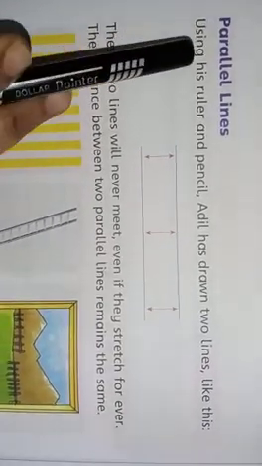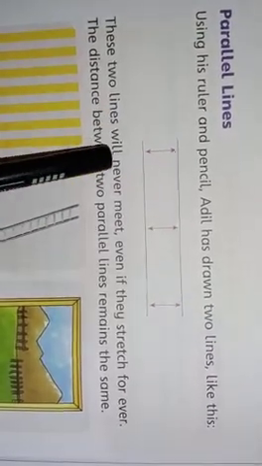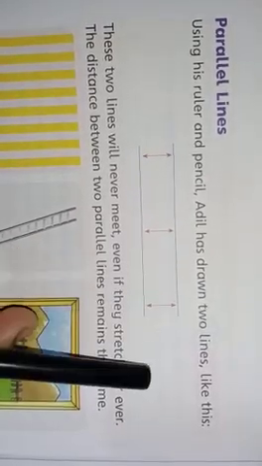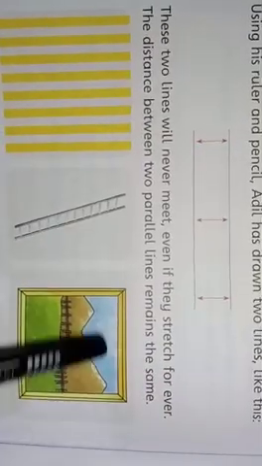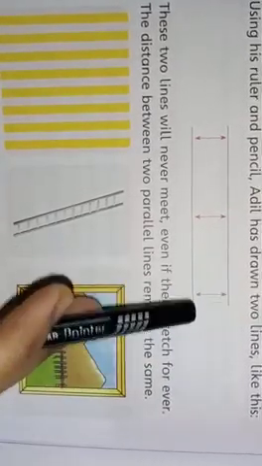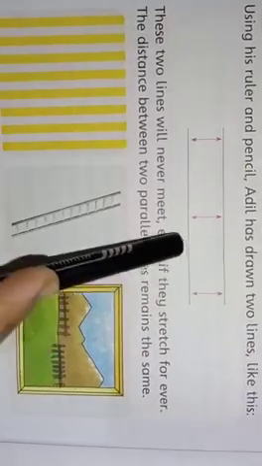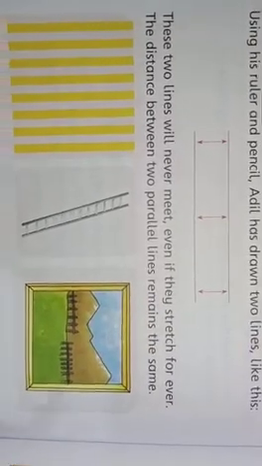Students, next is parallel lines. Look at these 2 lines. These are parallel. These 2 lines will never meet even if they stretch forever. If we stretch these 2 lines, they will never meet or intersect at any point. The distance between these 2 parallel lines always remains the same.